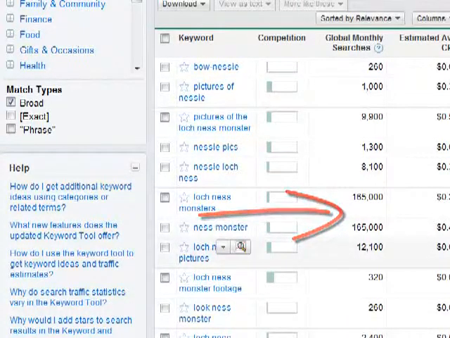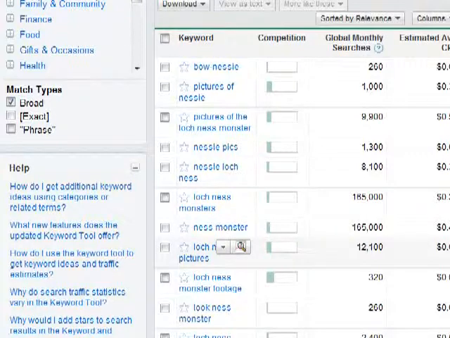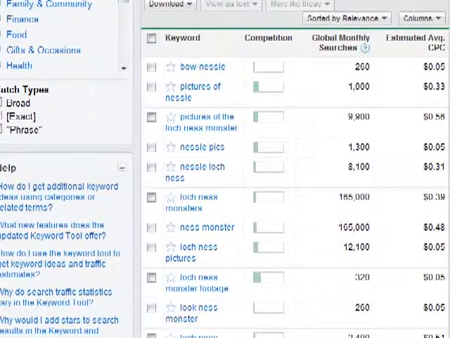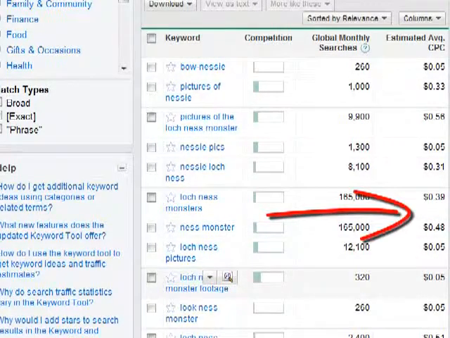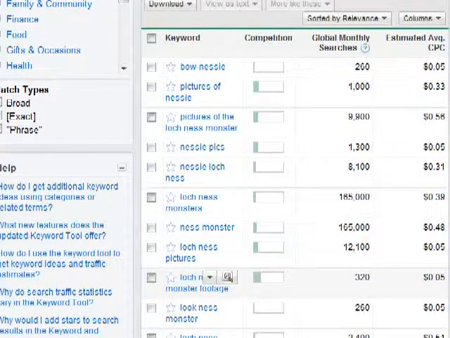But we're getting 165,000 monthly searches for the Loch Ness Monster. Now, friends, that is great. That is phenomenal. I would love to dip into that traffic by using this new Loch Ness Monster with the Bow Nessie. Now, let me move this over a little bit and let you see the cost per click. They're not very high. As you can see, the Loch Ness Monster and the Ness Monster is getting you between 40 and 50 cents estimated cost per click. Guys, throw that cost per click out the window. It means nothing.